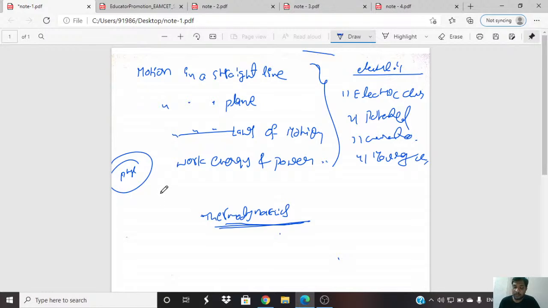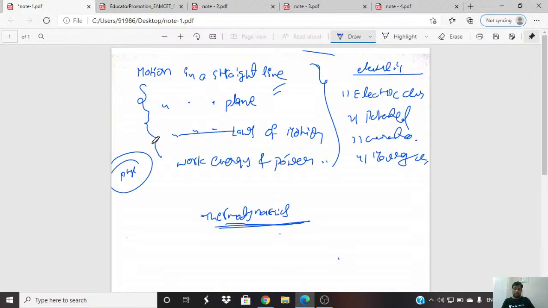Coming to the mechanics part: straight line, plane, laws of motion, work energy power. Based on this, models including all concepts will compulsorily come, including plane and straight line with laws of motion, and sometimes work energy power problems completely.